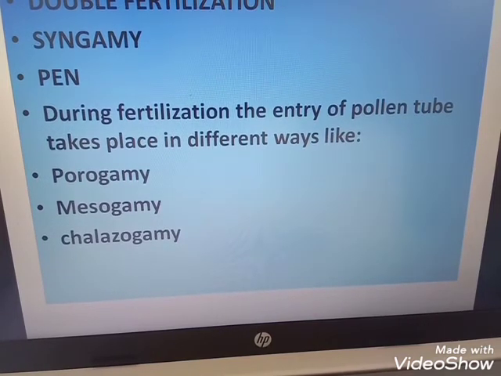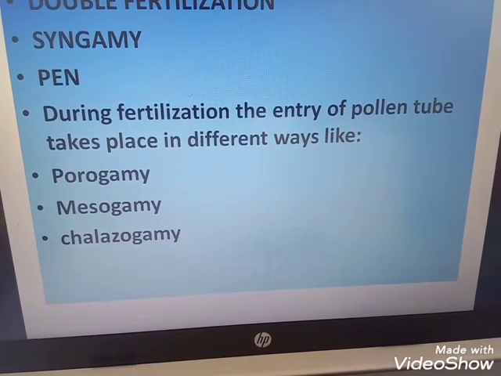The next is chalazogamy. As the name indicates, in this method the pollen tube enters the ovule through the chalaza. So porogamy means through the micropyle, and chalazogamy means the pollen tube enters the ovule through the chalaza.